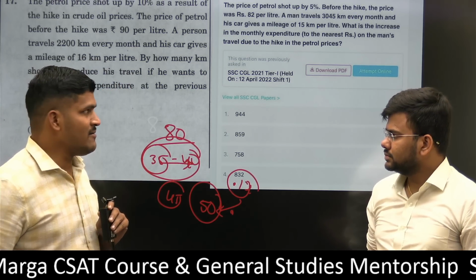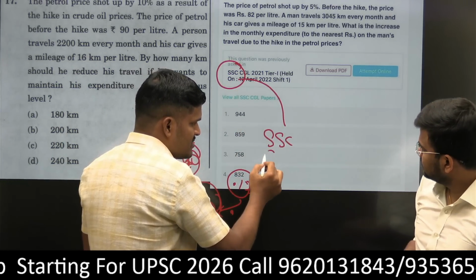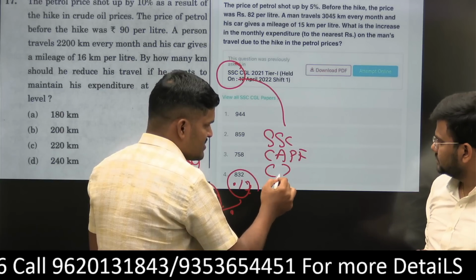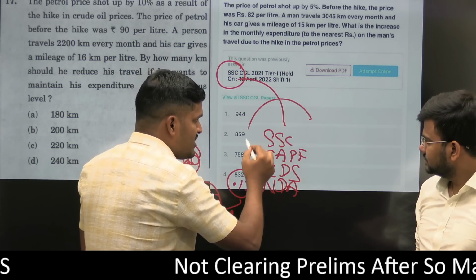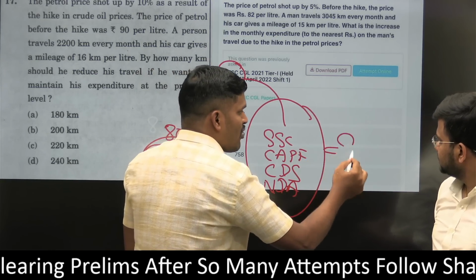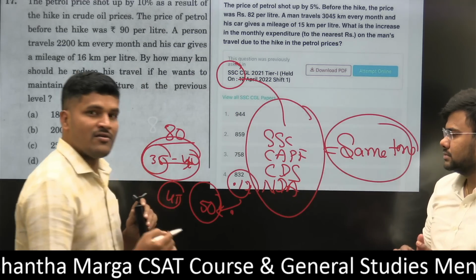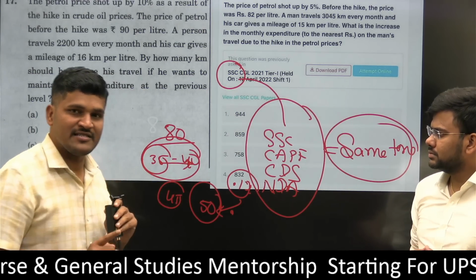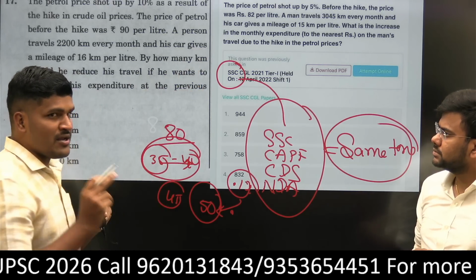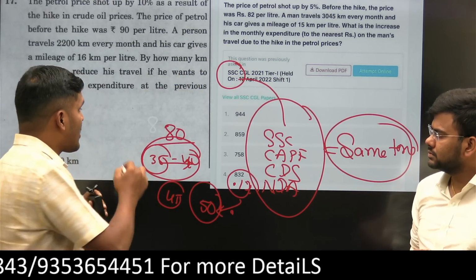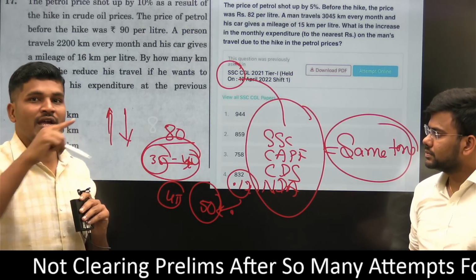That's why we are telling, sir, this is the SSC question. We have told many times: SSC, CAPF, CDS, then NDA, because all these institutions come up with the same language, the same tone. If you are able to work with them on a regular, daily basis, you can find out the tone of the question. As and when you see the question paper, you automatically recall: this is consumption, a price increase, and consumption is going to be reduced. Such a type of tone it has.